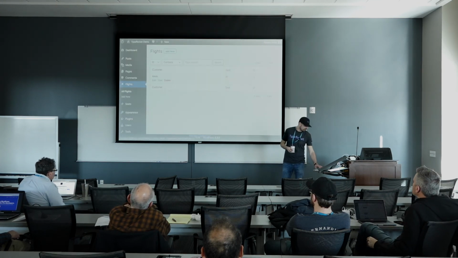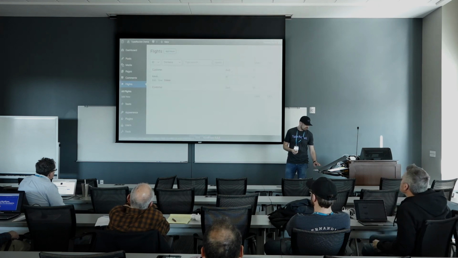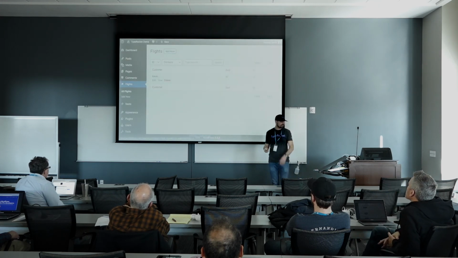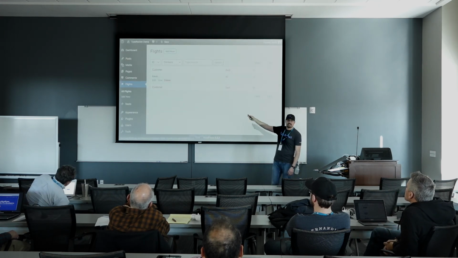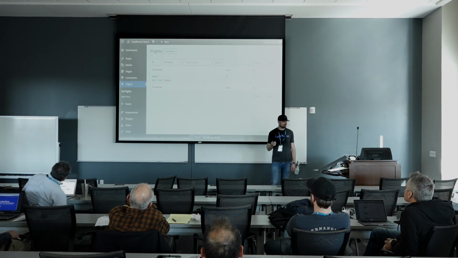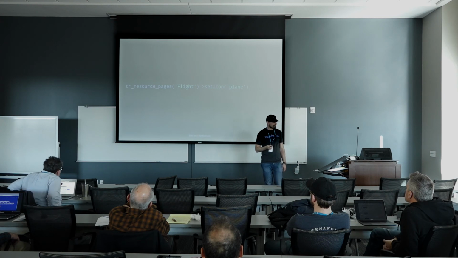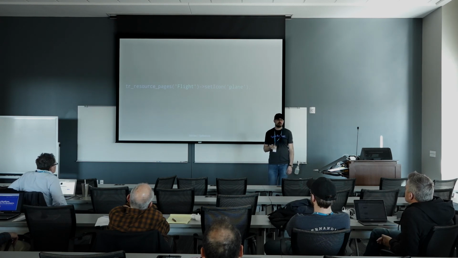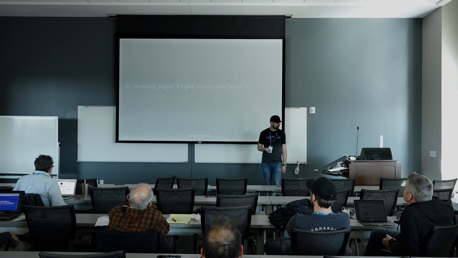I guess I have to click for the play button. Okay, so this is what we're going to build. This is going to be the first part. This is the index page for our MVC application. We have a table and some other things. This is all we need to build that model piece: one line of code with TYPEROCKET, and that will set us up with the example.